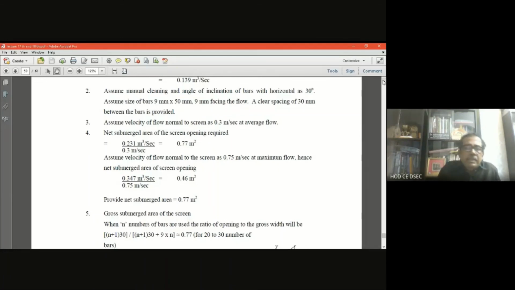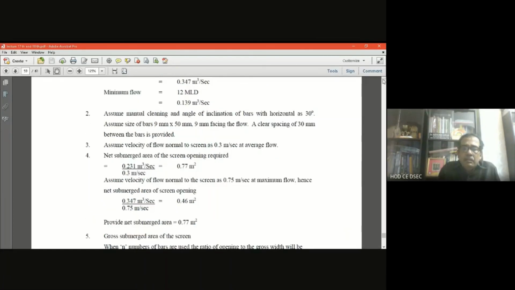This is the very first lecture of wastewater treatment, the very first unit. It is a physical process where the suspended and floating materials are removed by the screening process, and after that we will discuss the next process of water treatment in our 18th lecture.